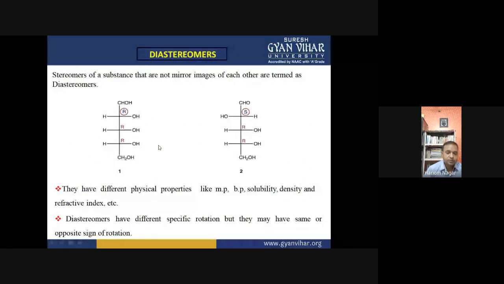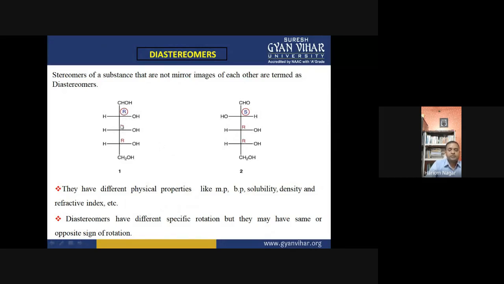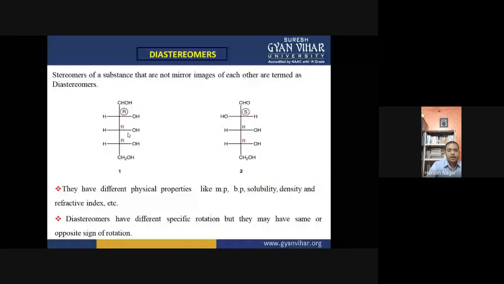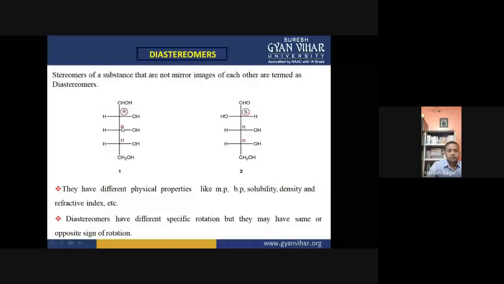Now, diastereomers. Cis and trans isomers also are diastereomers. And RS and RR. This is RRR. Configuration of these chiral centers. And here SRR. So if two compounds have two or more than two chiral centers, and if they have opposite configuration at only one center, and at the other centers the configuration is the same, right? Then these compounds are called diastereomers.